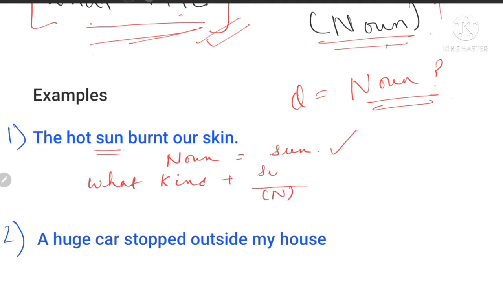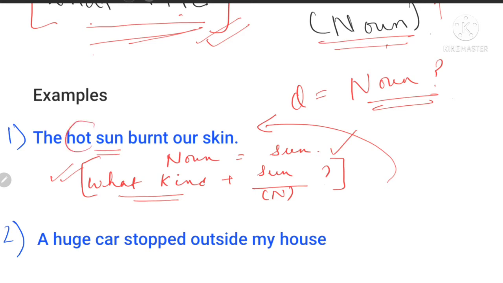The noun was sun. Now this question is not appropriately correct, but you don't have to worry about that, and you will not get marks for this question. With the help of this abrupt question, you will get the answer. If the answer to this question is in the sentence, that answer will be your adjective. So what kind of sun? Which kind of sun is it? Hot. So the adjective is hot, and since this formula belongs to adjective of quality, hot is a part of adjective of quality.